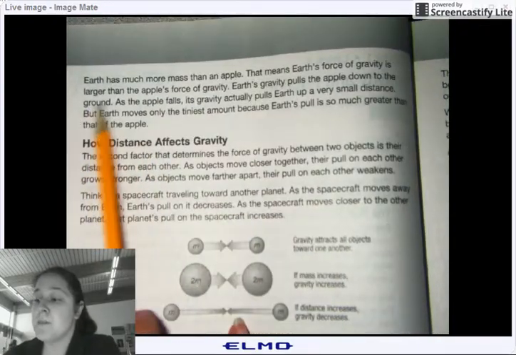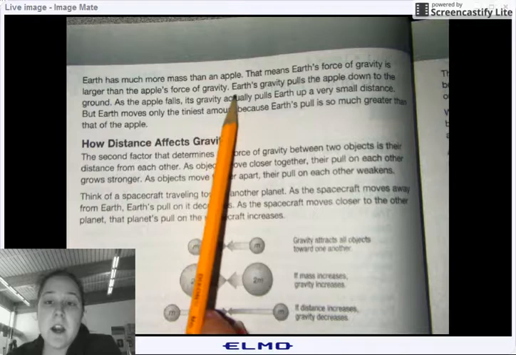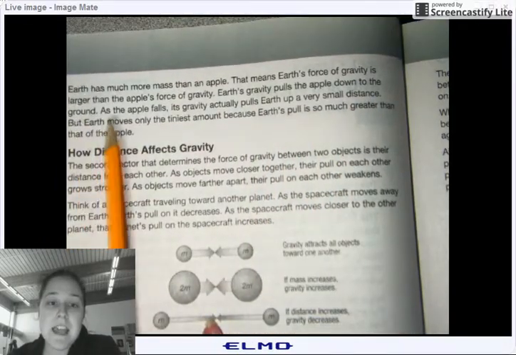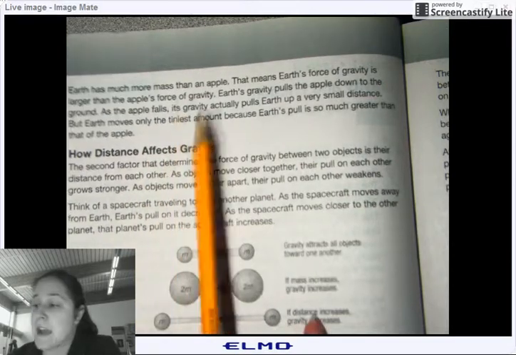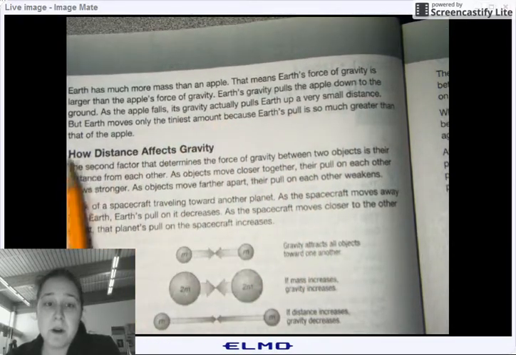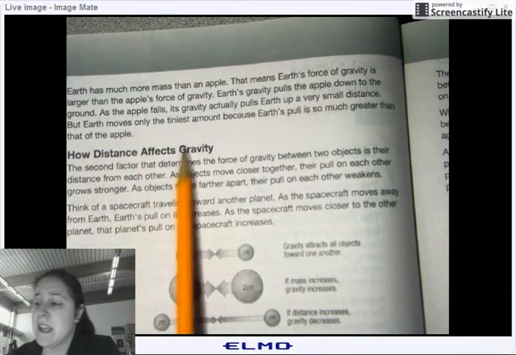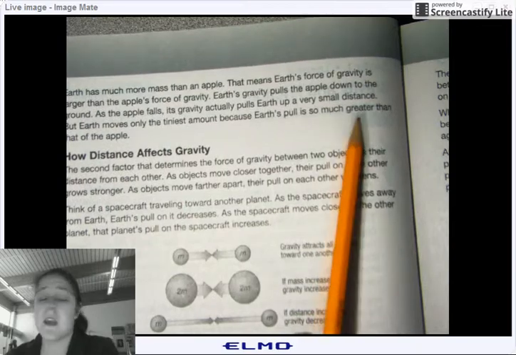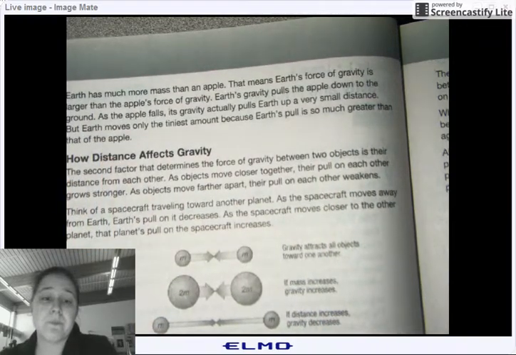This means Earth's force of gravity is larger than the apple's force of gravity. Earth's gravity pulls the apple down to the ground. As the apple falls, its gravity actually pulls Earth up a very small distance. But Earth moves only the tiniest amount because Earth's pull is so much greater than that of the apple.